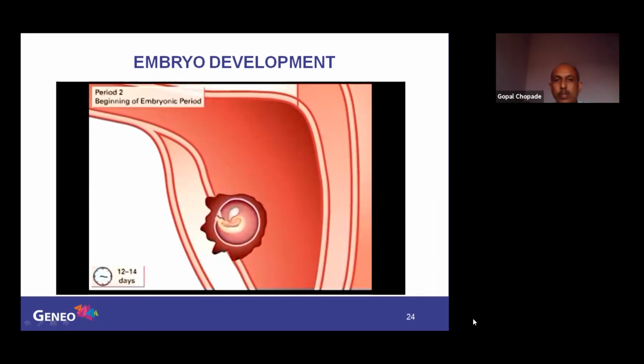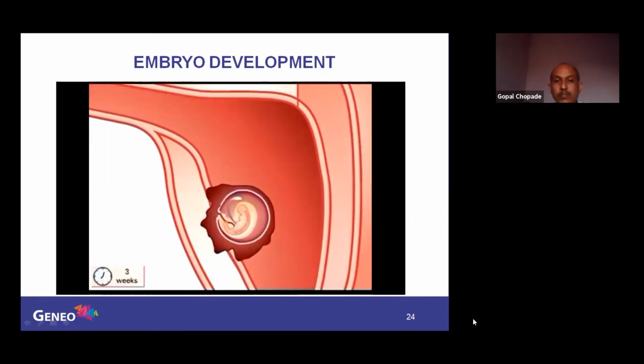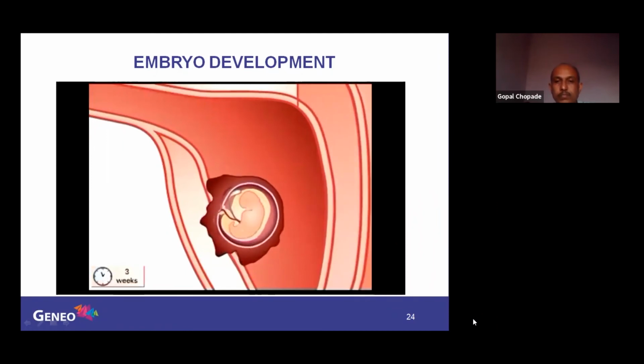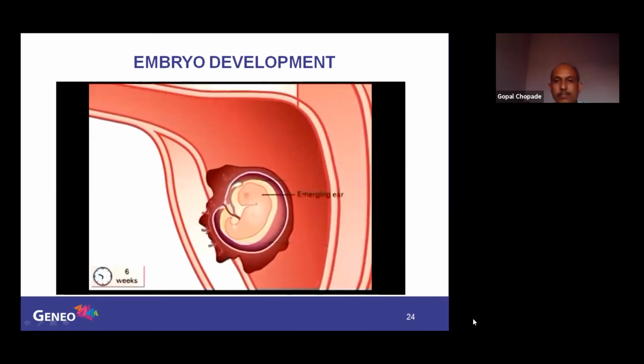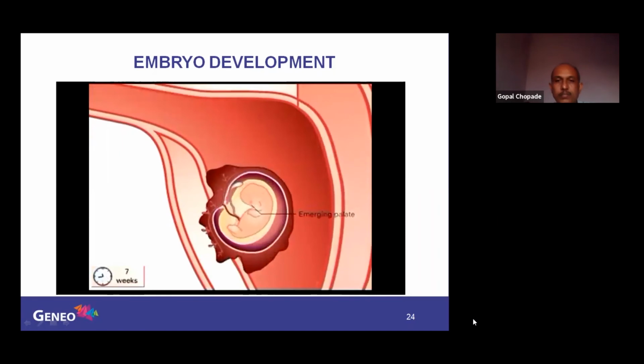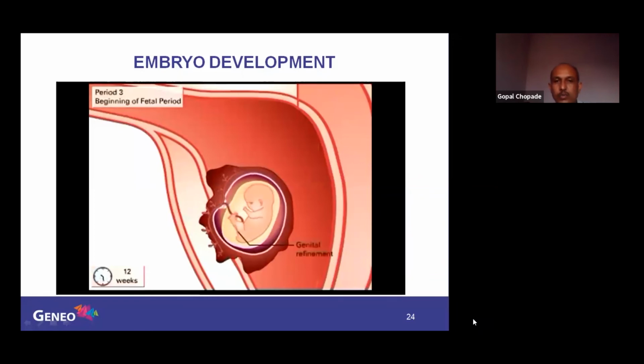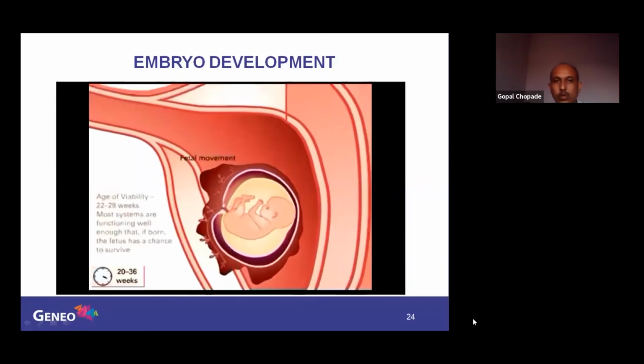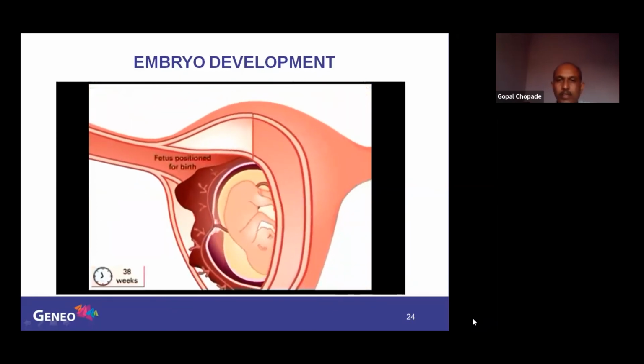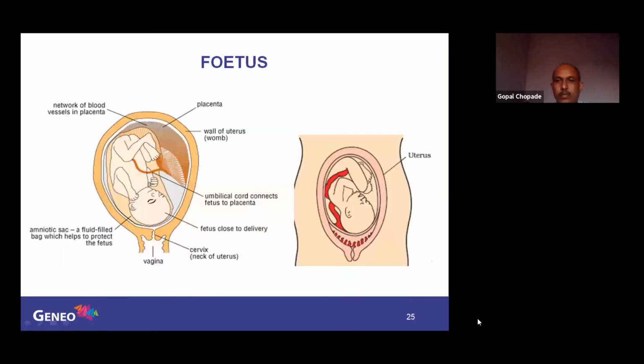Now this is the embryonic period. See that it slowly grows into an embryo. Then different parts will come: the eye, then limbs are coming, legs, hands, ear. So this is what we now call a fetus. Now the fetus is slowly growing into a baby. So the baby will now be born. This is the diagram you have in your textbook, showing baby development inside the uterus.